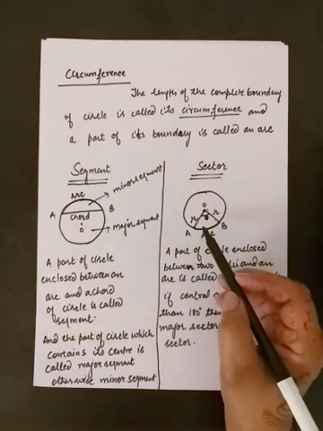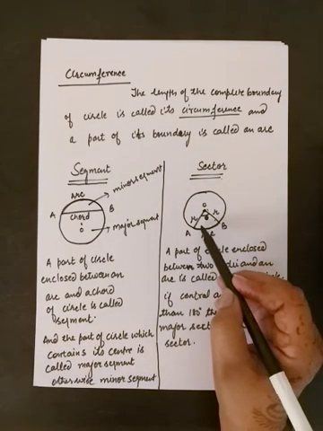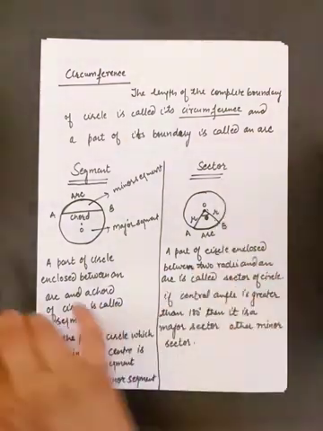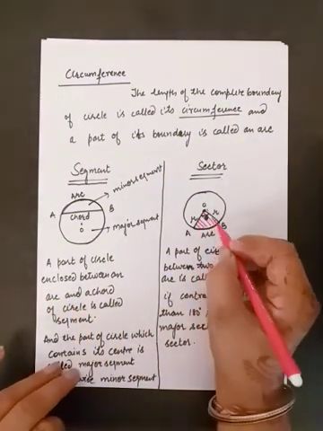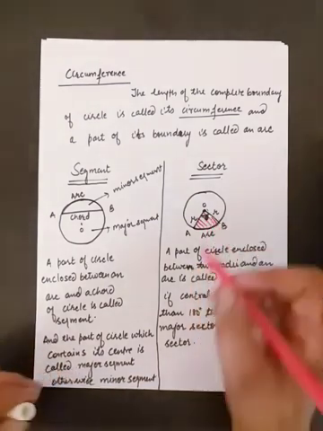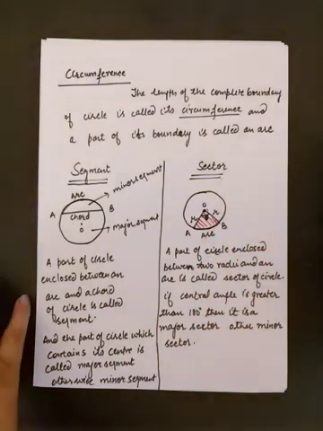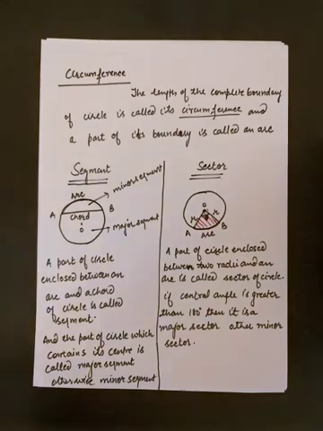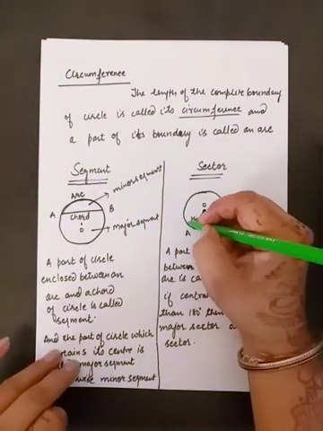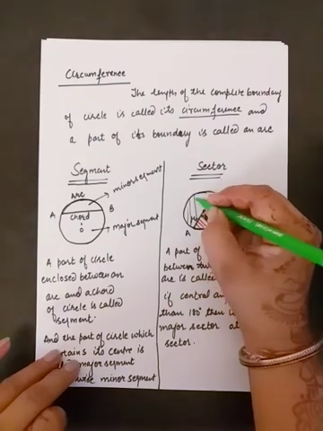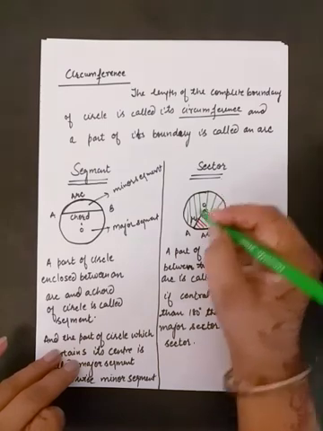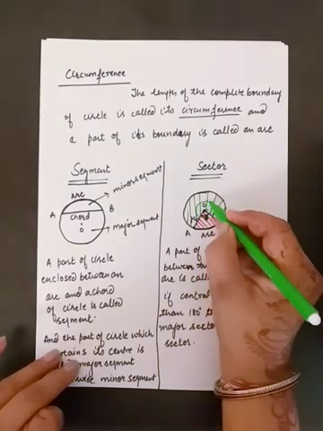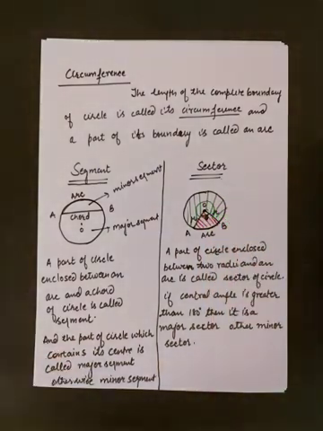In given circle, there are two sectors. One, the minor sector is this one, because the central angle is less than 180 degree, and the other sector, the above part, the second part of this circle, is major sector, because here this angle is greater than 180 degree.